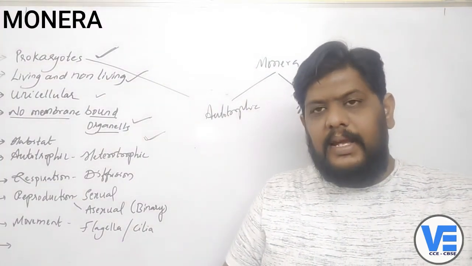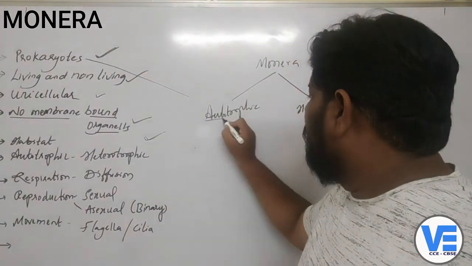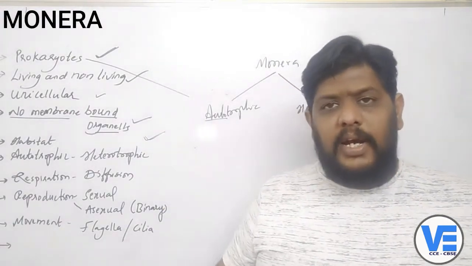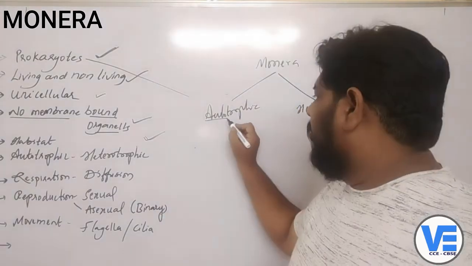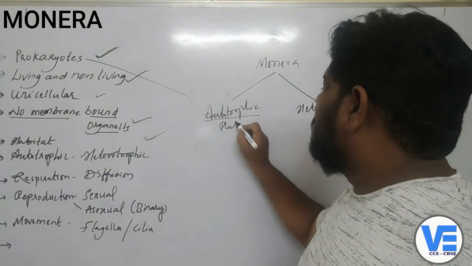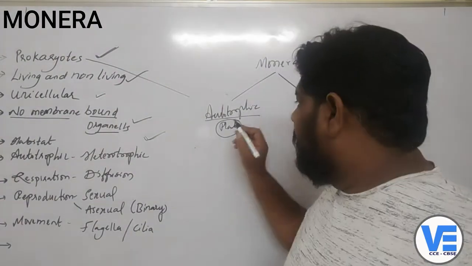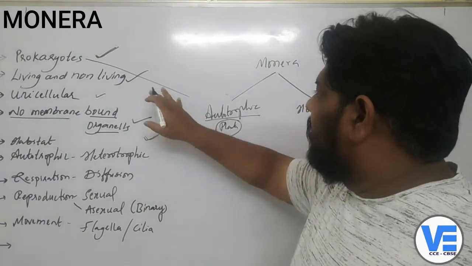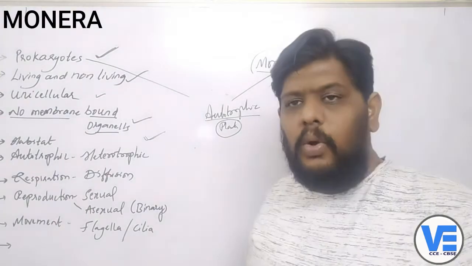Autotrophic organisms are able to prepare their food on their own, right? Autotrophs are the organisms which can prepare their food on their own. And what is the best example you can take here? Plants. But plants are multicellular. So now, are there any organisms in the prokaryotes, like the Monera kingdom, which are able to prepare food on their own? Yes.